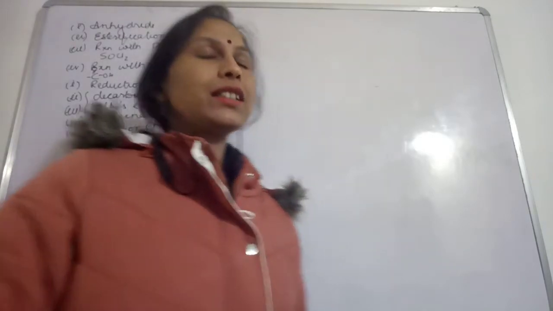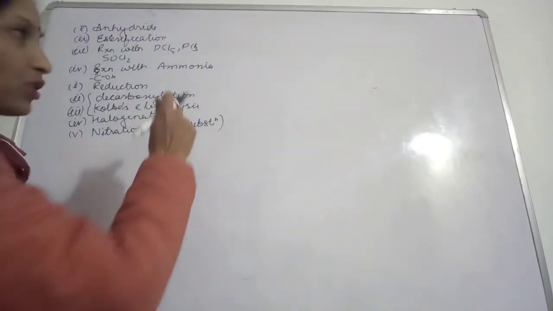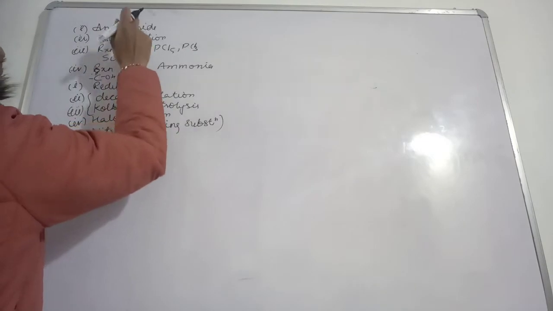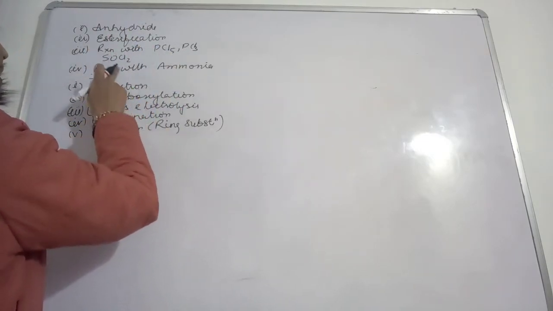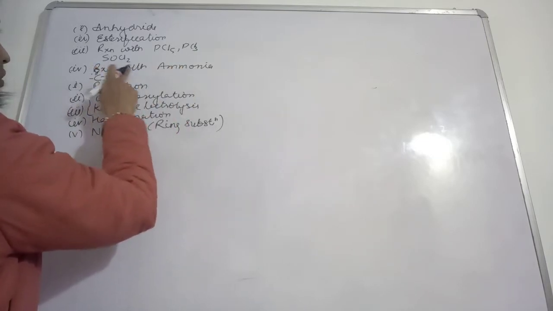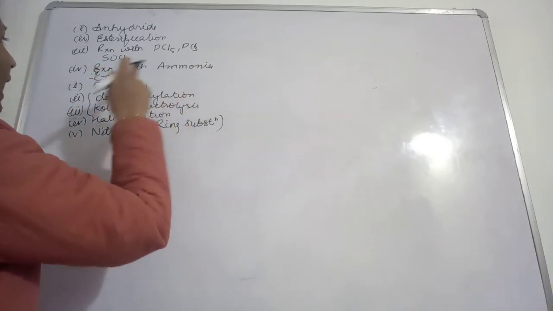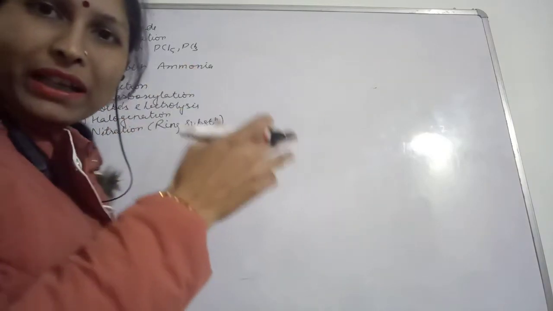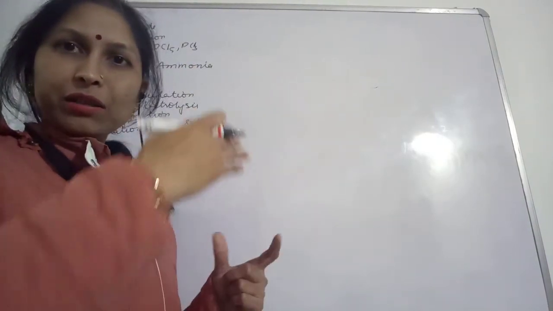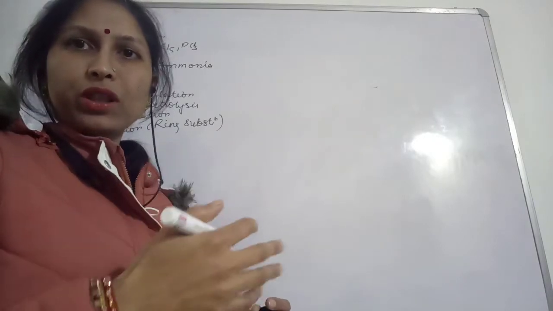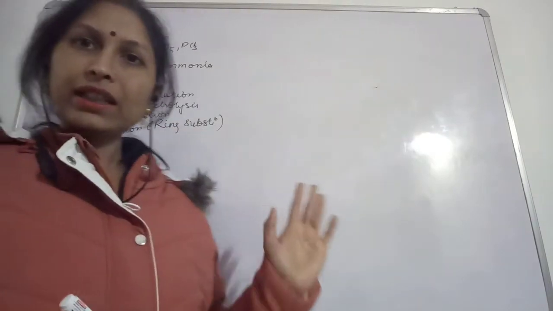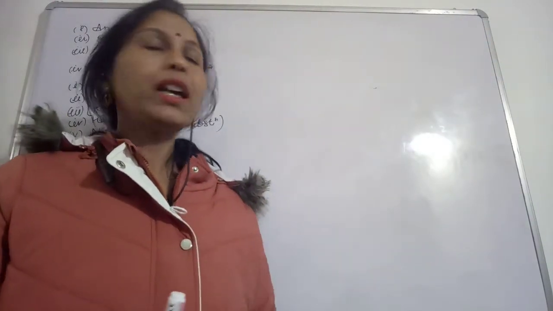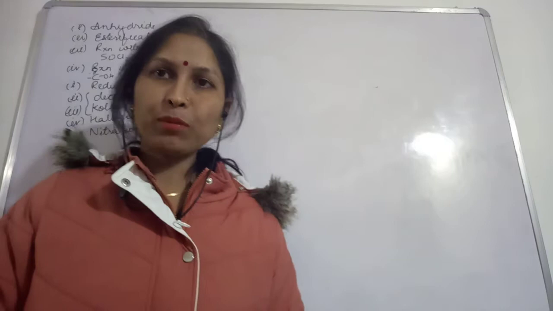So let's start. See, the chemical reactions we are going to study. We will start with anhydride formation, esterification, reaction with PCl5, PCl3, SOCl2. We are also going to study reaction with ammonia, and then the cleavage. Depending upon the cleavage, which bond is going to get broken, on that basis we have divided the reactions into a few categories. So we will discuss one by one. Let's start with the physical properties.